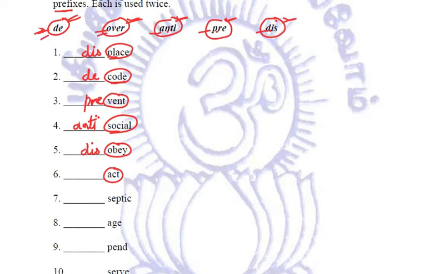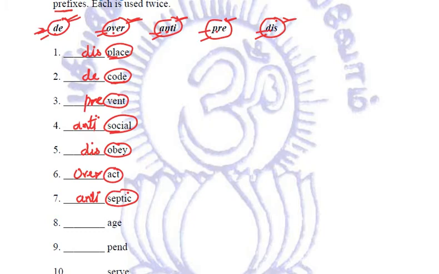Deact, overact, antiact, preact, or disact? Here we'll be using overact. Septic. What do we use with septic? Deseptic, overseptic, antiseptic, preseptic, disseptic. It is antiseptic. Against septic, a medicine which works against the infections.